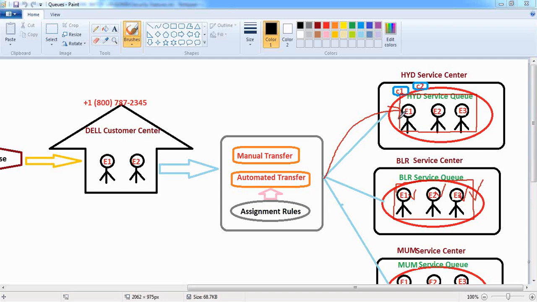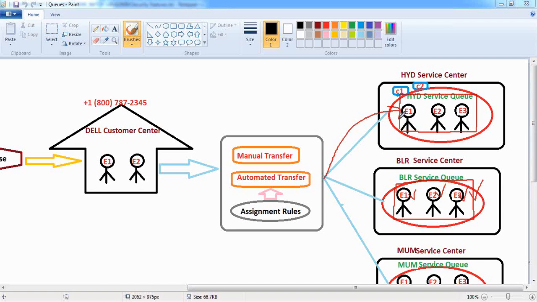Whenever they accept the record, the record ownership is automatically transferred from the queue to that accepted member. So whatever record has been placed inside the queue, the record will remain available inside the queue until any of the queue members accepts it, or the record might be transferred to some other queues also, by using some escalation rules.